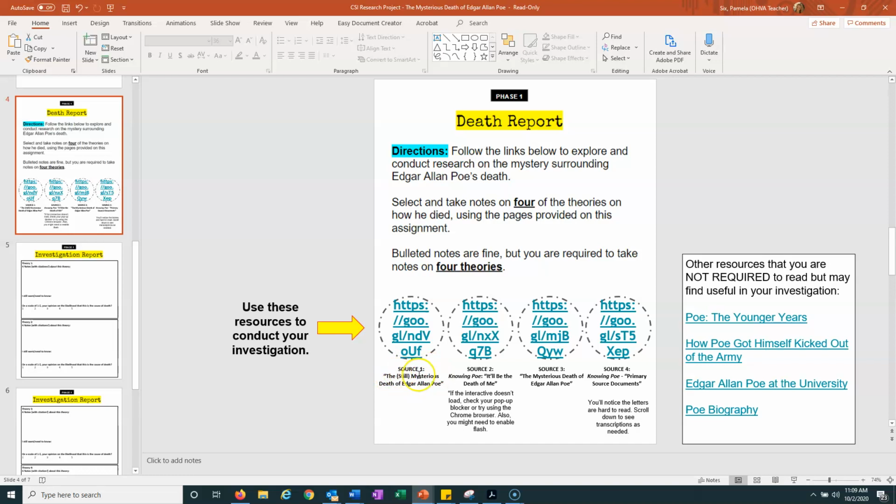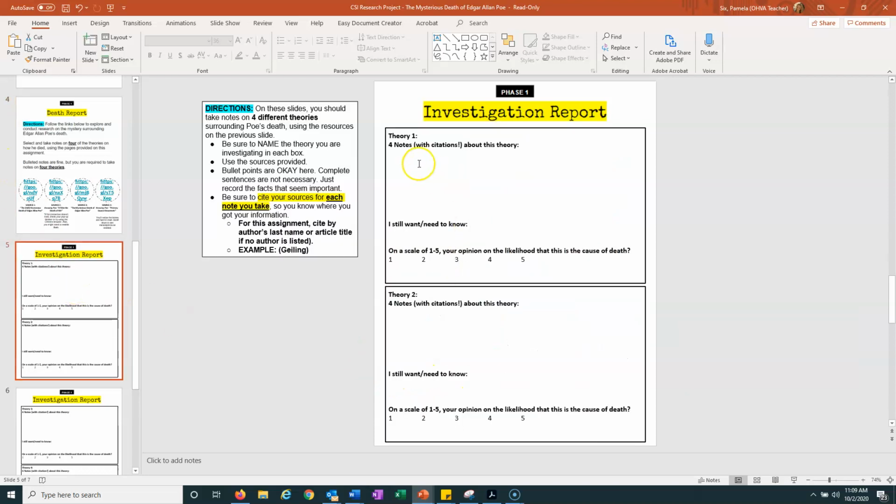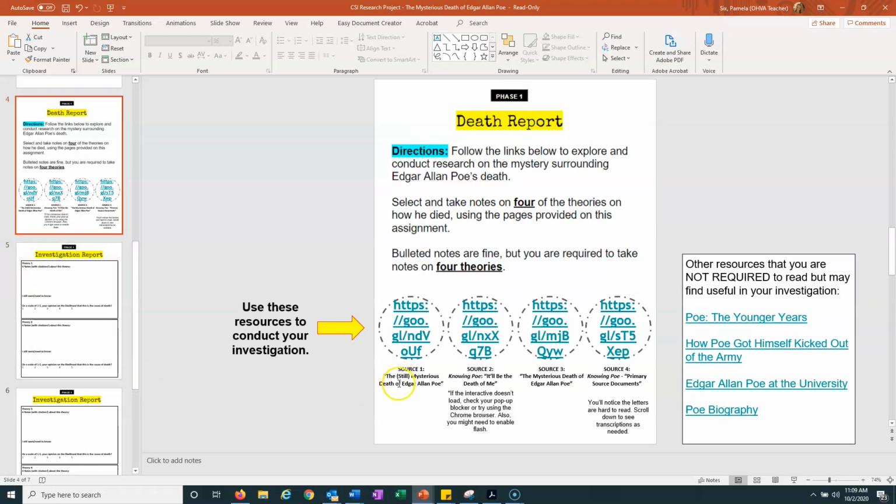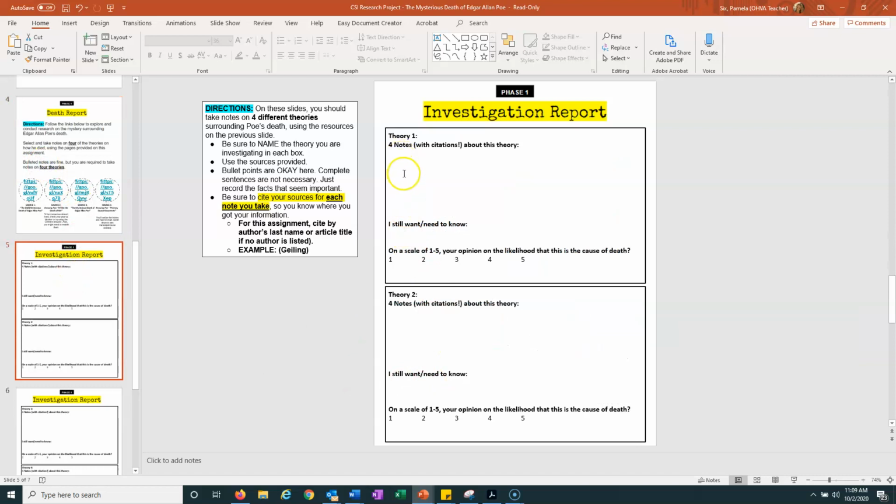So we're going to know that's the first place you got it from. So you can copy and paste that, and we're going to know that you got this first information from the still mysterious death of Edgar Allan Poe. That's where I happened to get it from, right? All four of your notes should come from that one source, right? You're not going to mix and match.